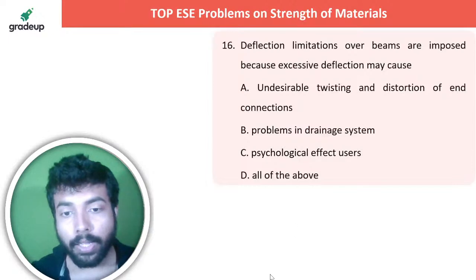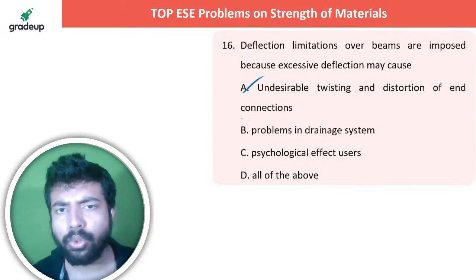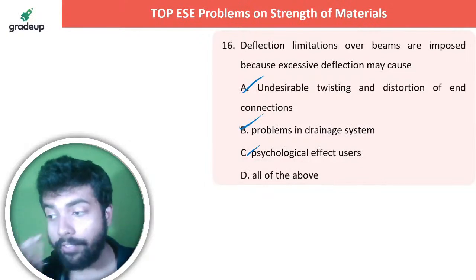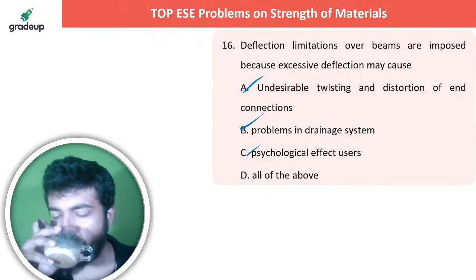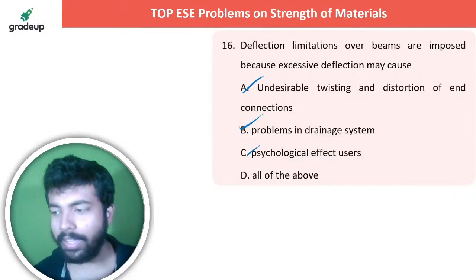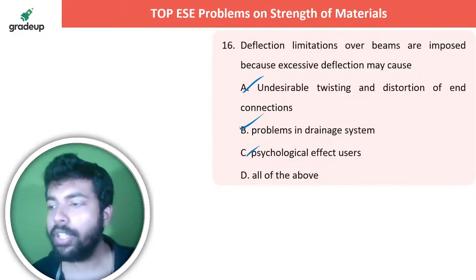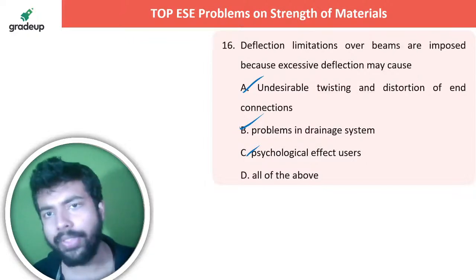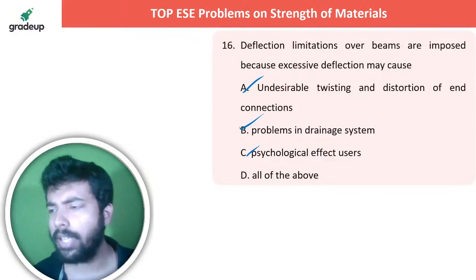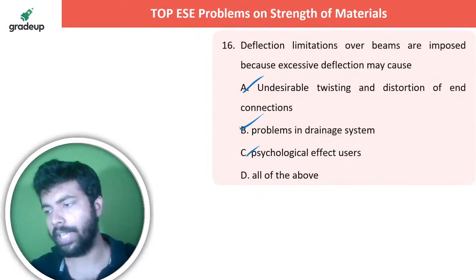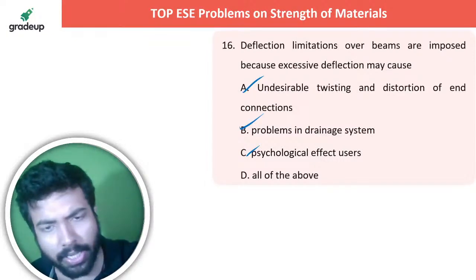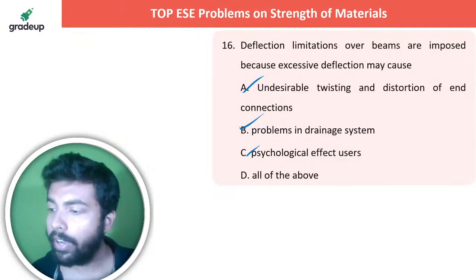Of course, the point is that these two you can of course understand. The point is why psychological effect on the users. Yes, Atul. तो साइकोलॉजिकल इफेक्ट, I always say that साइकोलॉजिकल इफेक्ट क्यों है दोस्त? अदर टू of course undesirable twisting हो जाएगा, अगर ज्यादा तुम्हारे डिफ्लेक्शन हो जाएगा तो problems in drainage system of course these are there. साइकोलॉजिकल इफेक्ट is of course like this.